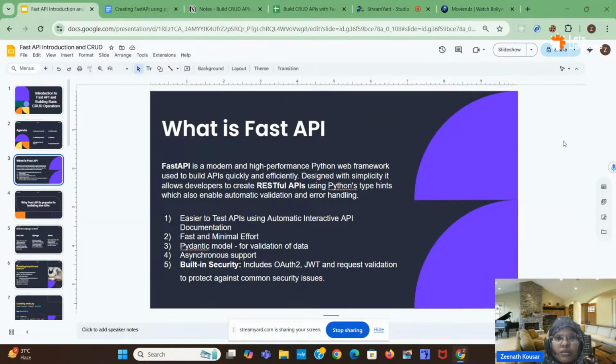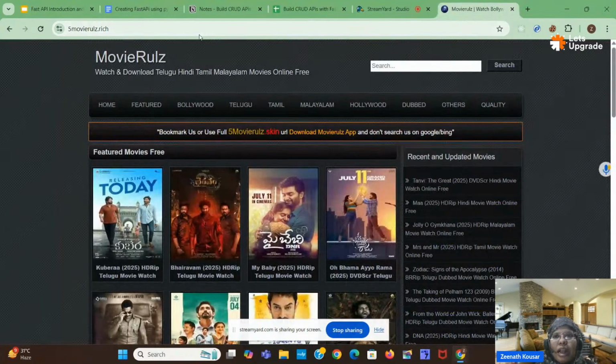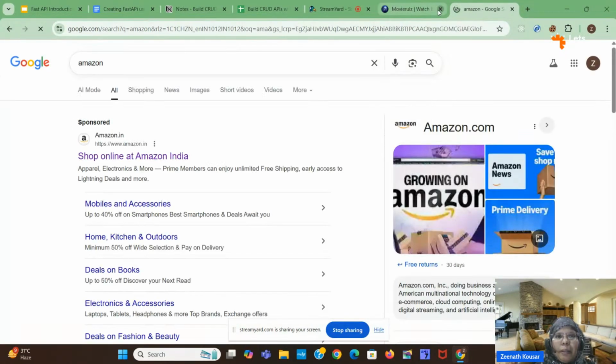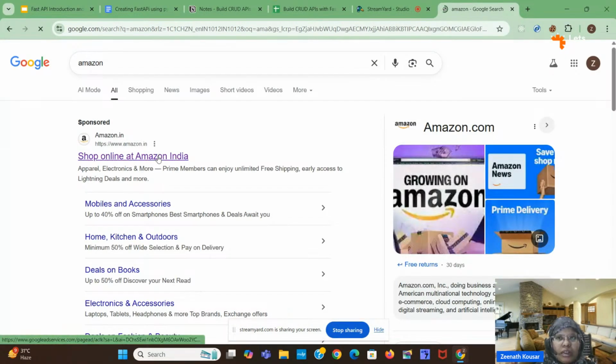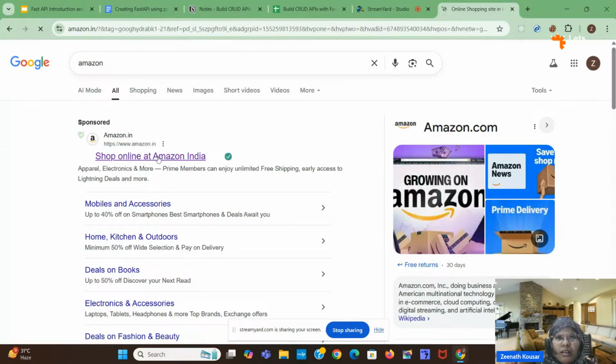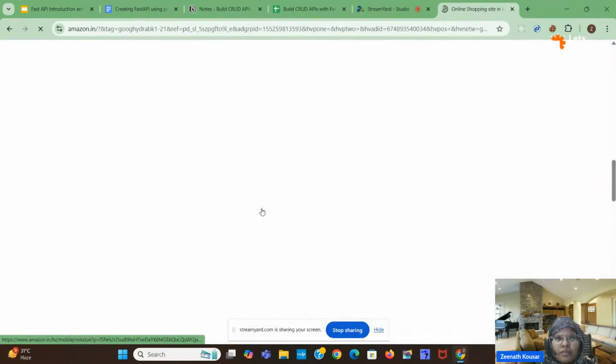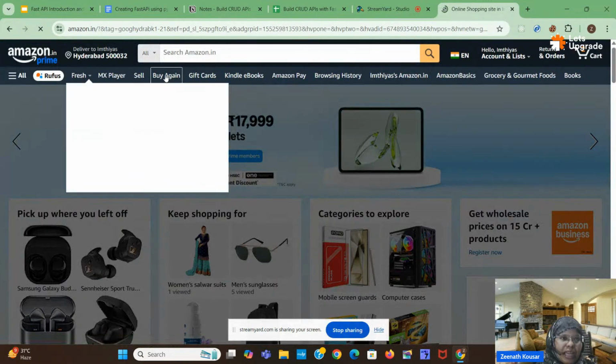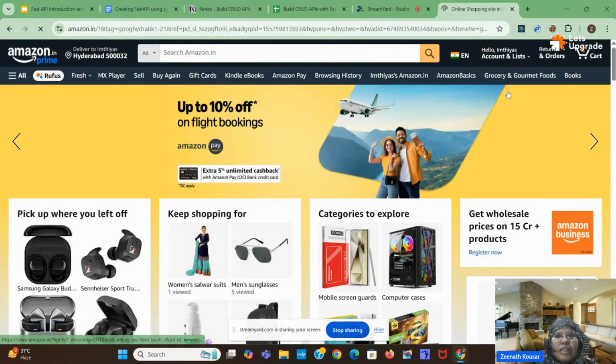And also in FastAPI, we can validate the data, like whatever data is coming from the front end. Suppose I will give some example of front end and back end. Suppose I open Amazon.com, here you will get an idea. Whatever is visible here is nothing but the front end: some images, some navbar, some buttons. This is nothing but the front end.